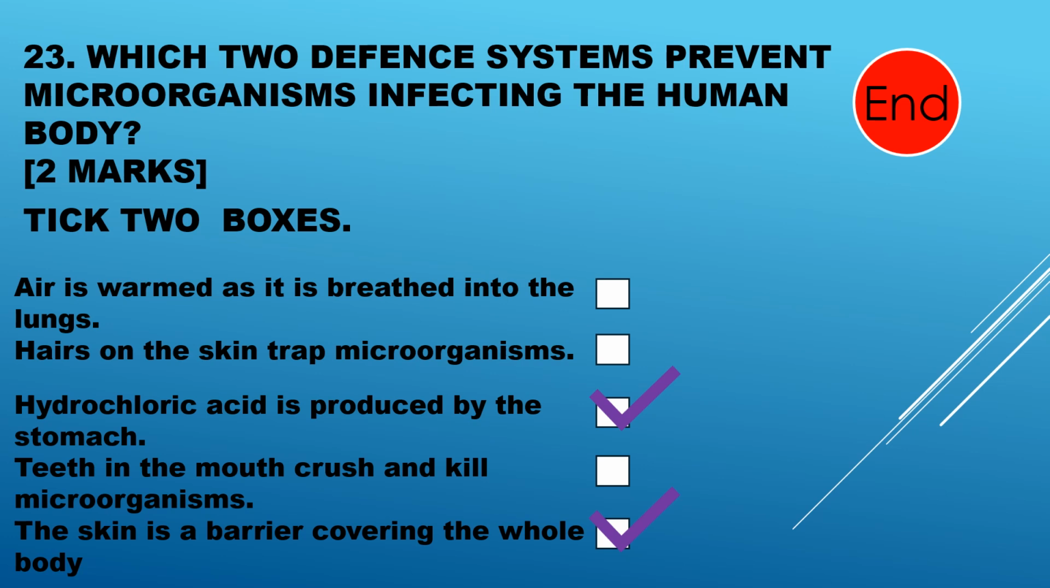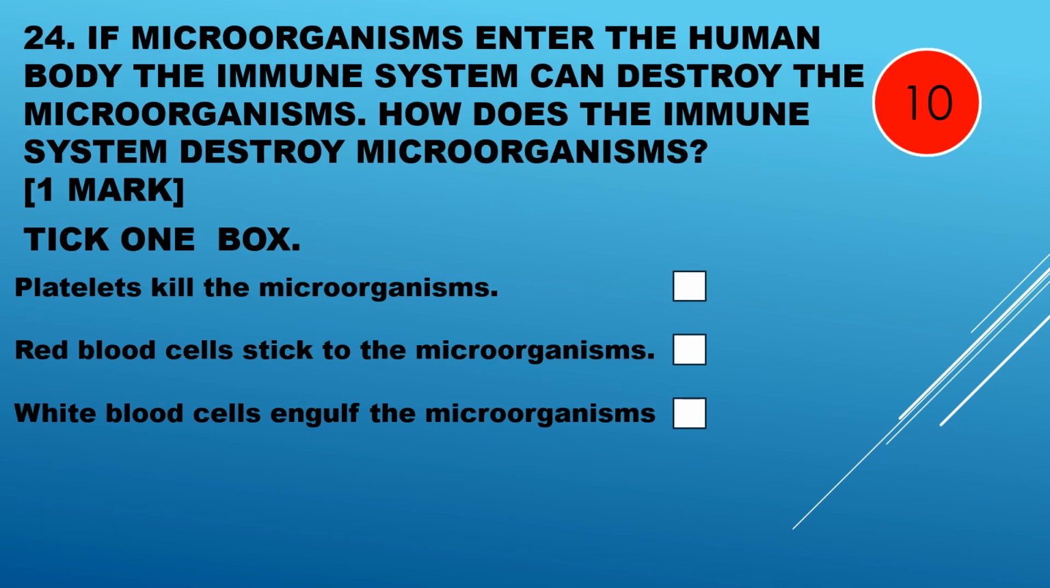Hydrochloric acid is produced by the stomach, which kills the bacteria in food, and the skin is a barrier covering the whole body that bacteria cannot penetrate. Question 24. If microorganisms enter the human body, the immune system can destroy the microorganisms. How does the immune system destroy microorganisms?